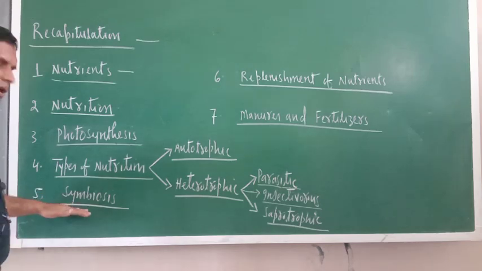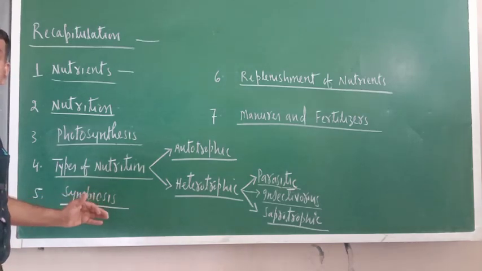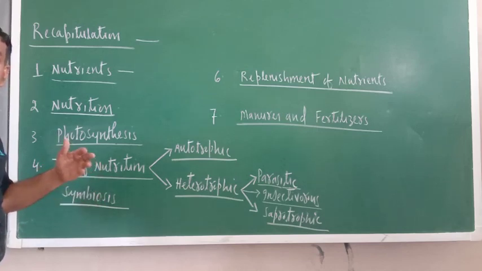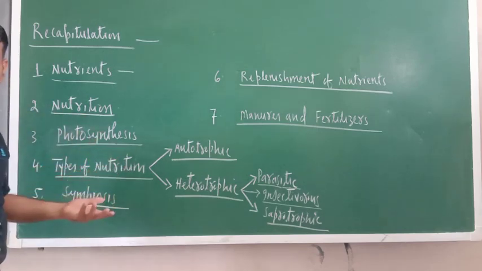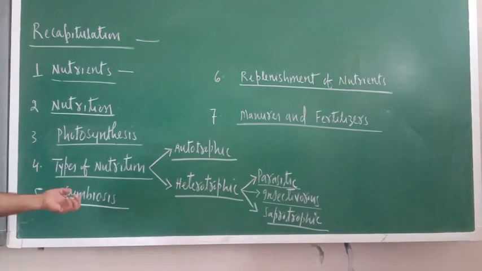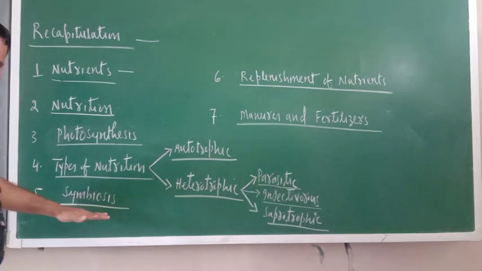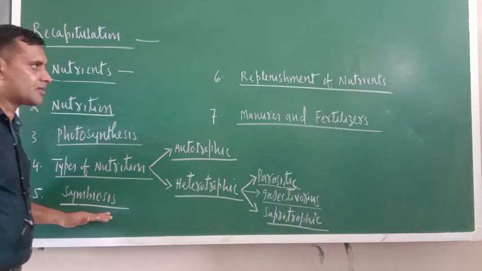Next thing I taught you, symbiosis. So symbiosis is the mutual dependency of one organism on another organism. Okay, that is symbiosis. Now I gave you the example of lichens and rhizobium bacteria. So with the full detailed description I taught this one also.